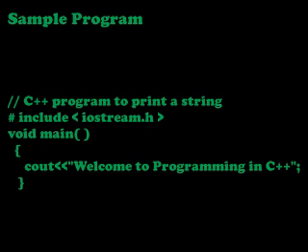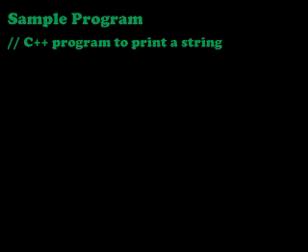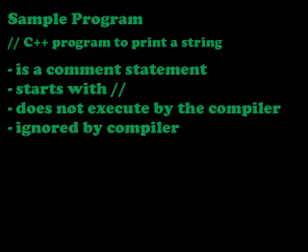Now we will take the first line of the program, // C++ program to print a string. This is a comment statement. A statement that begins with // is treated as a comment statement. These comment statements are not executed by the compiler. It simply ignores them. These lines are only for the user, just to understand what happens in the program. For that purpose only these comment lines are used.